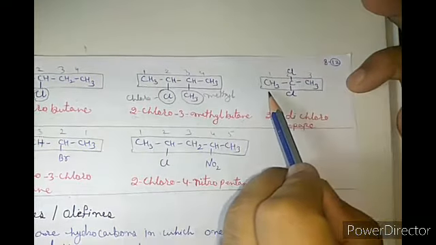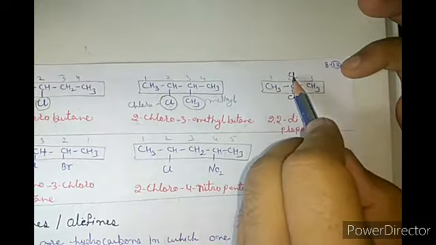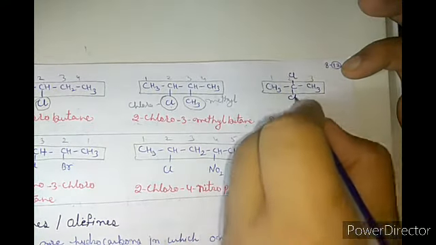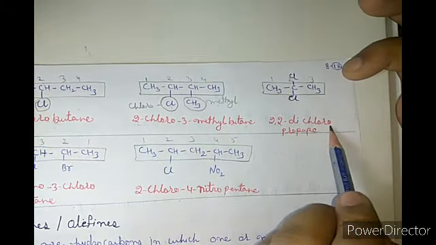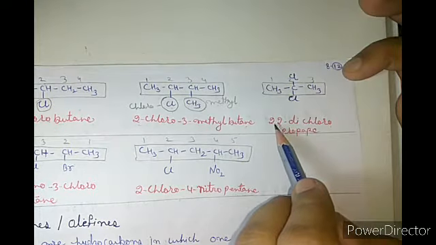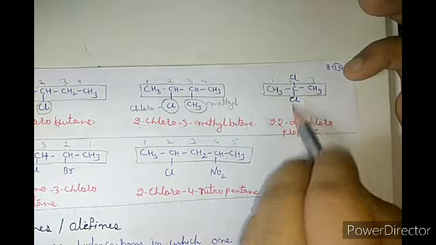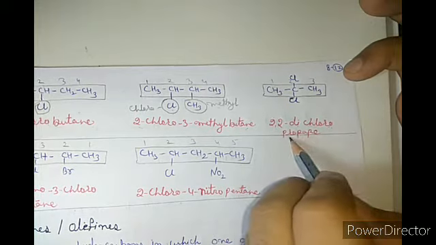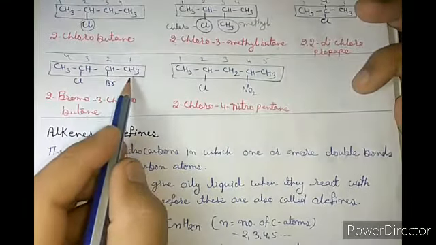The next one: here 3 carbons are in series and 2 chlorines are attached at the second carbon. So 2 chlorines means dichloro. At which carbon? Second. So that is 2,2-dichloro. Now write the name of the main chain: 3 carbons, prop, single bond, ane. So the name becomes 2,2-dichloropropane. Got it?